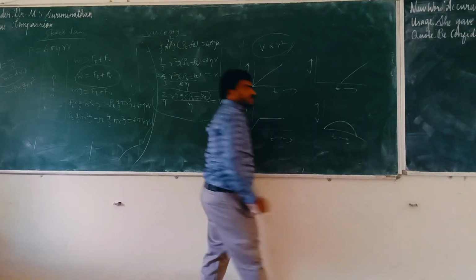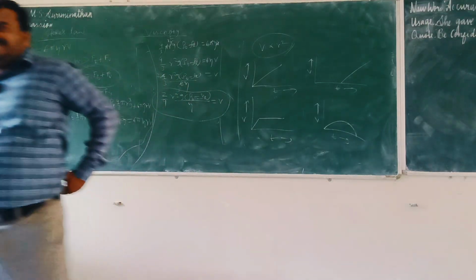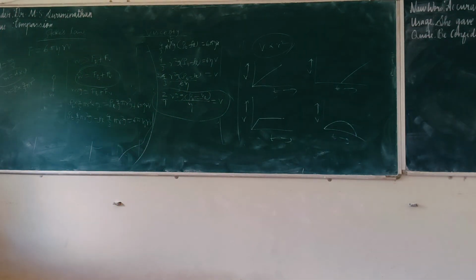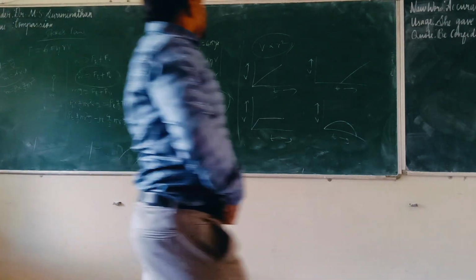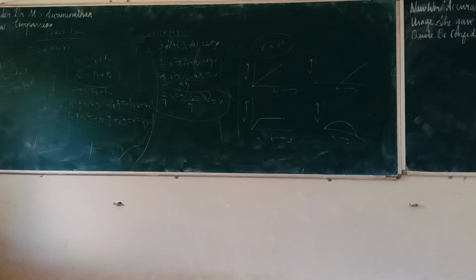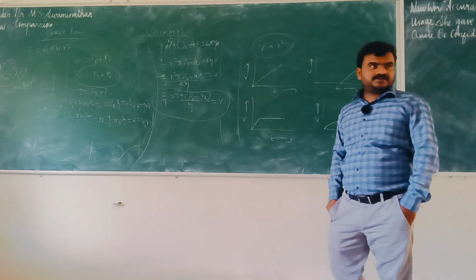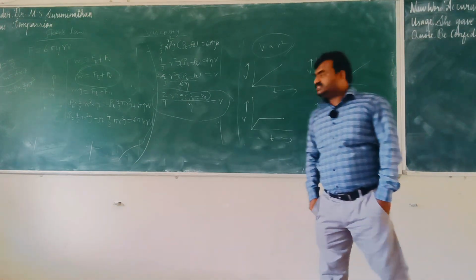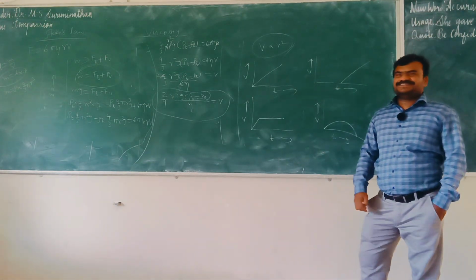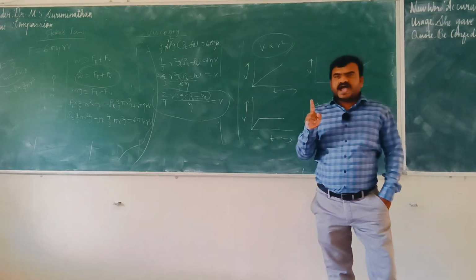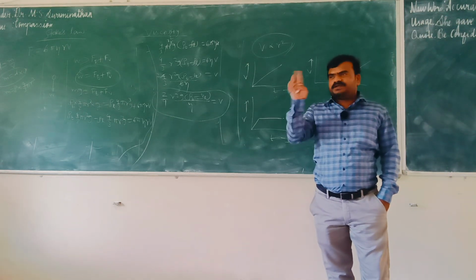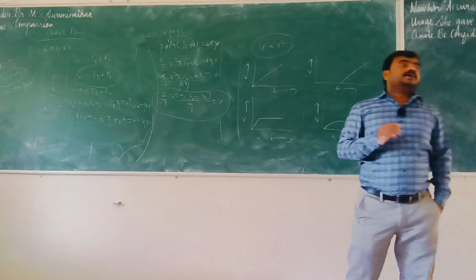Which graph is correct? Third one. Third one, huh? Only one boy. Some of you maybe you have got the answer, but he revealed. The third one is the correct answer.